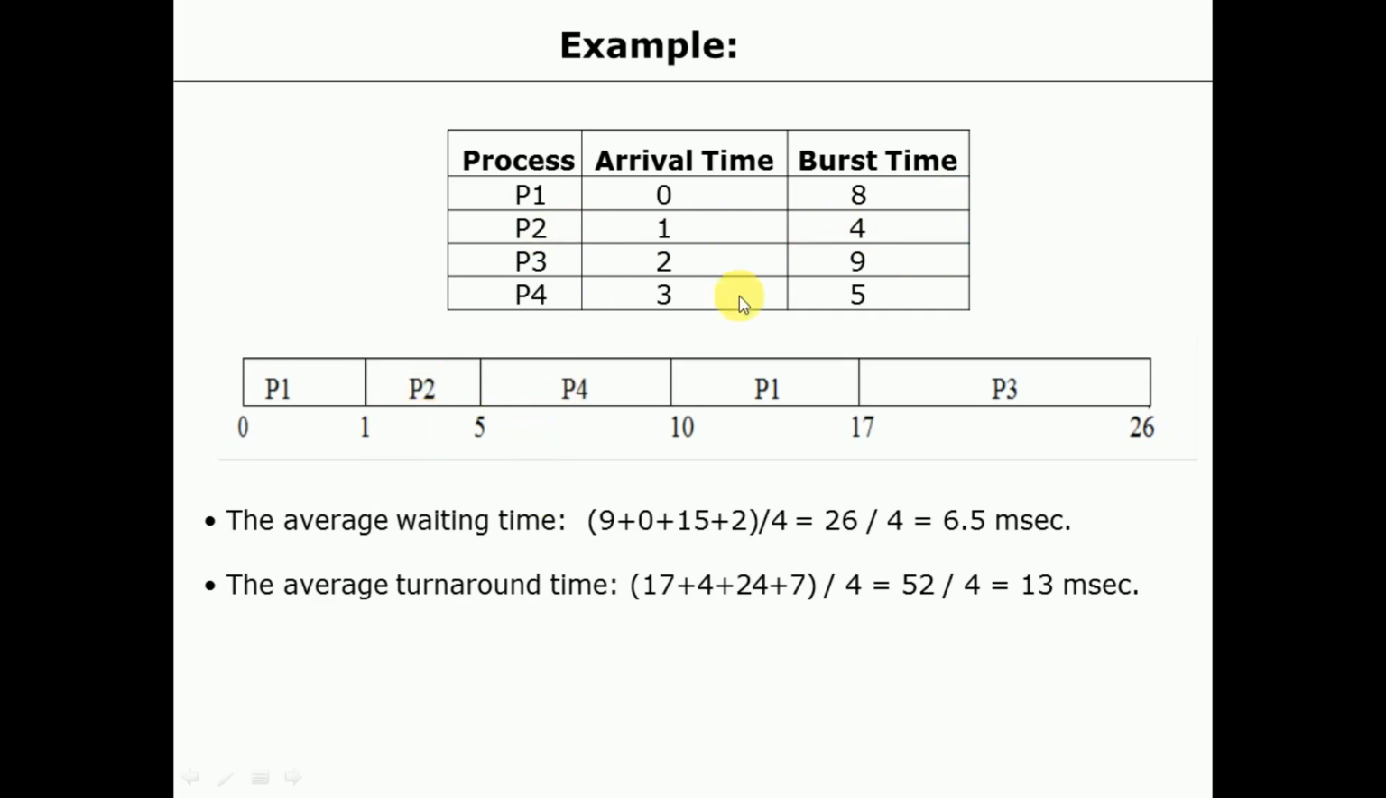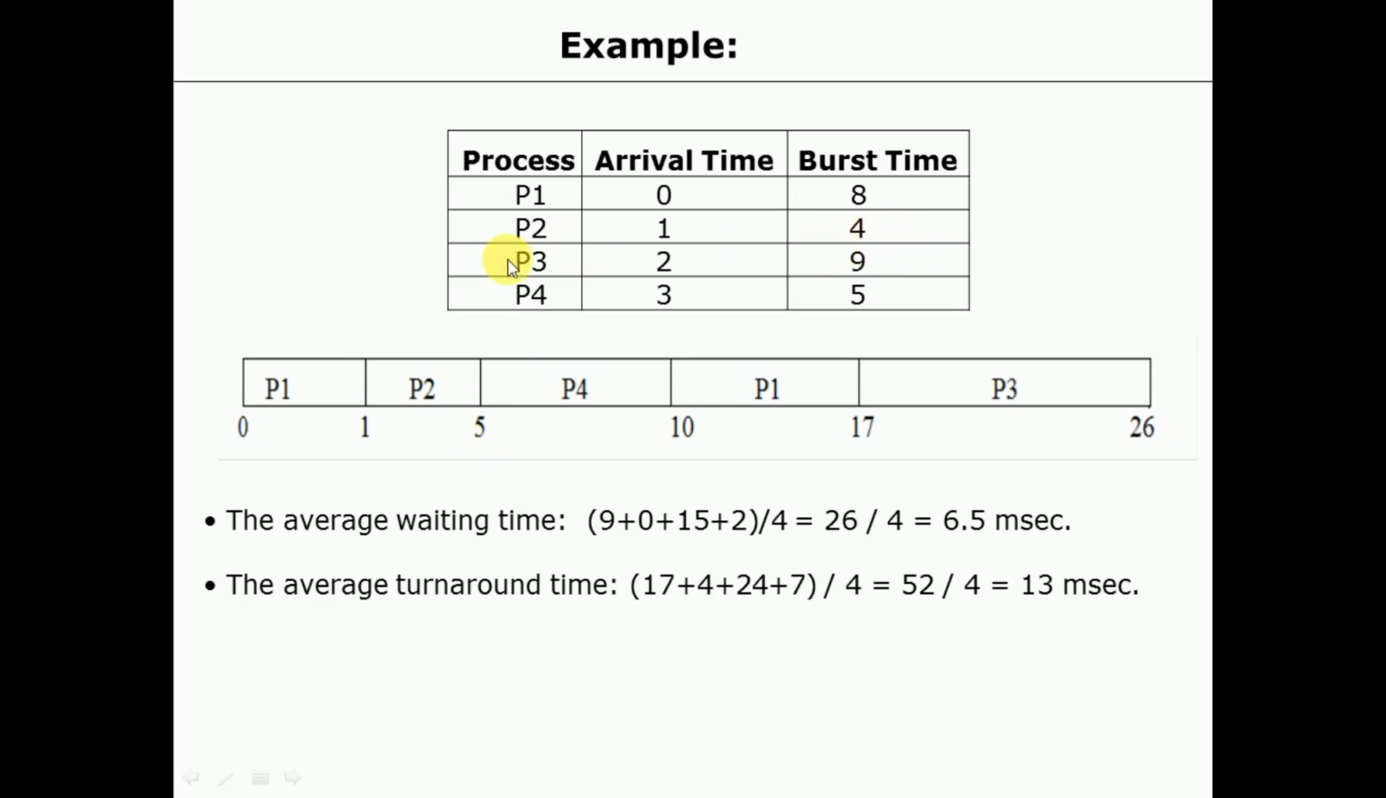After that, at time 3, P4 will also arrive in the ready queue. Now we have 4 processes in the ready queue. Again you have to compare the remaining execution time. The remaining time of P1 is 7, P2 has executed 2 milliseconds out of 4 so its remaining time is 2, P3's remaining time is 9 and P4's remaining time is 5. The smallest remaining time is 2, for P2, so P2 will be allowed to execute until completion of its burst.